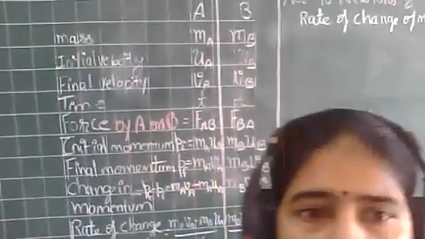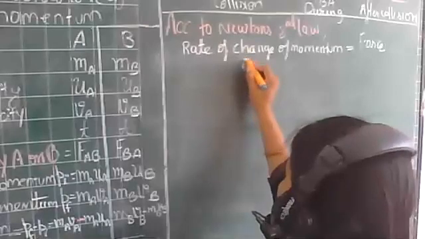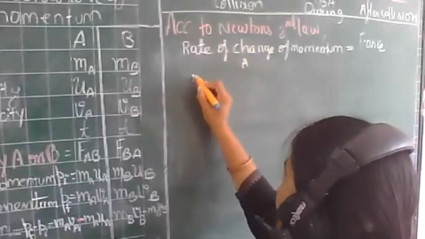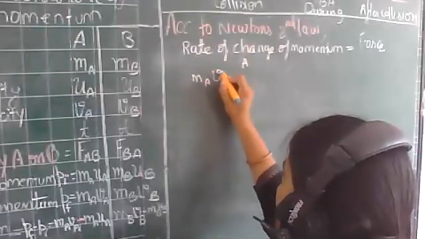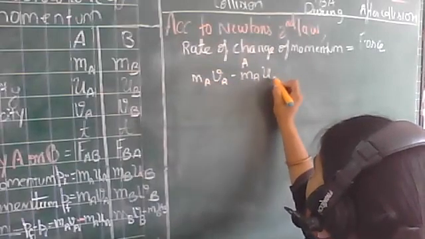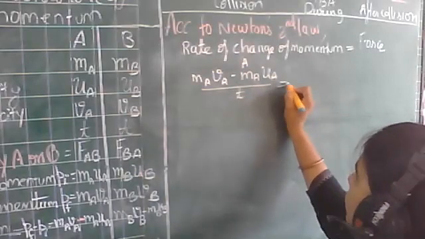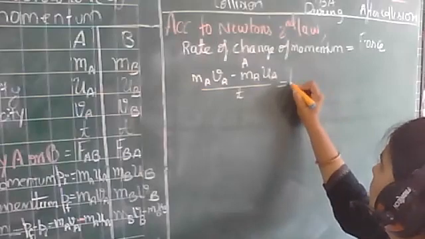Let me substitute the values. For object A, it will be MA VA minus MA UA upon t, is equal to force. Force is FAB.